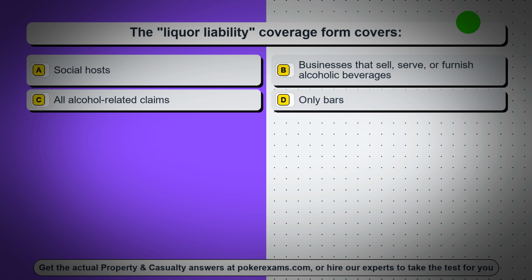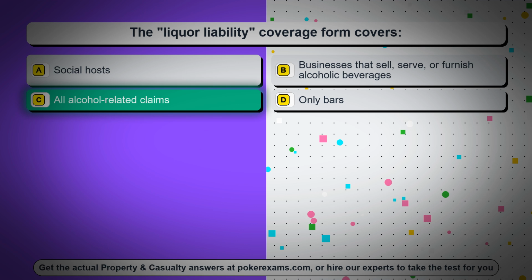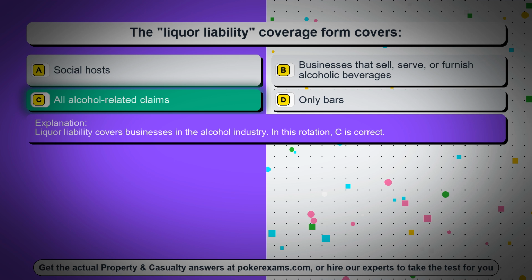The liquor liability coverage form covers. Option A. Social hosts. Option B. Businesses that sell, serve, or furnish alcoholic beverages. Option C. All alcohol-related claims. Option D. Only bars. The correct answer is option C. All alcohol-related claims. Liquor liability covers businesses in the alcohol industry. In this rotation, C is correct.